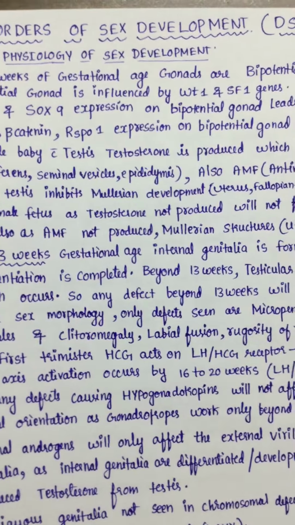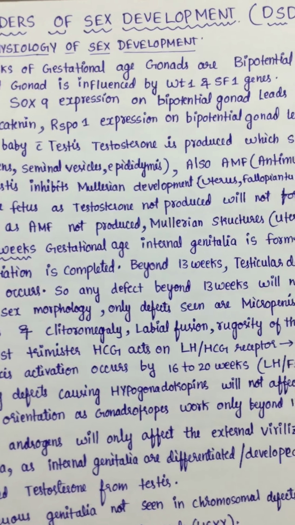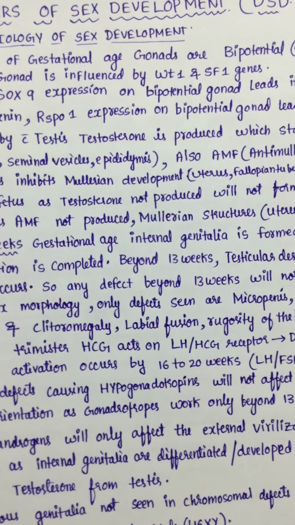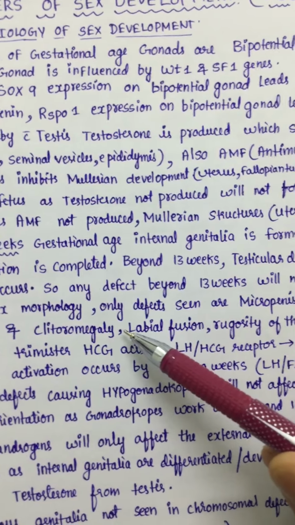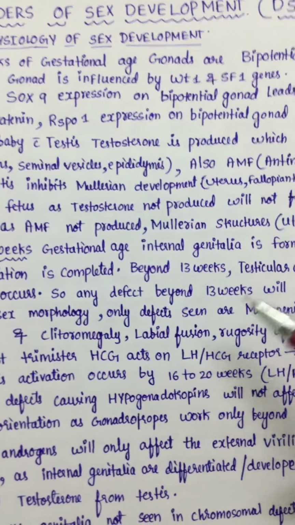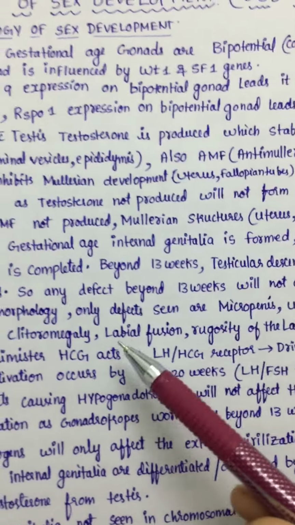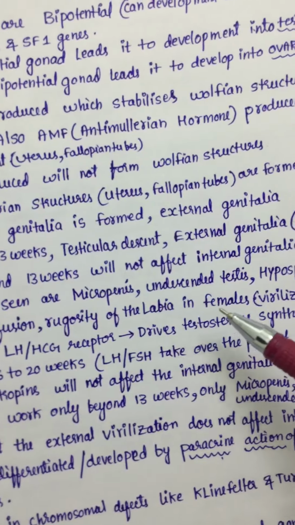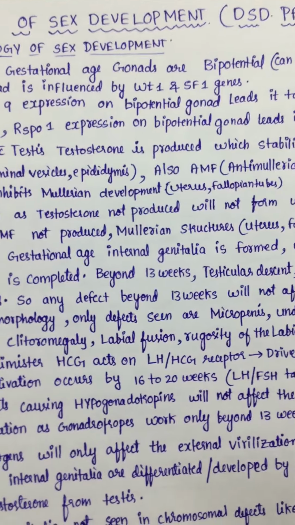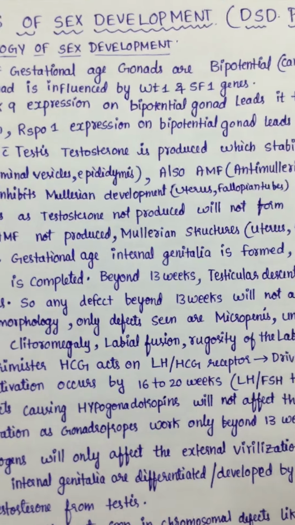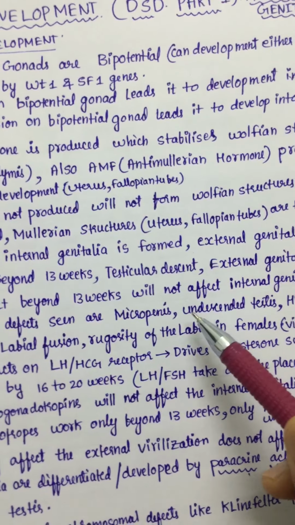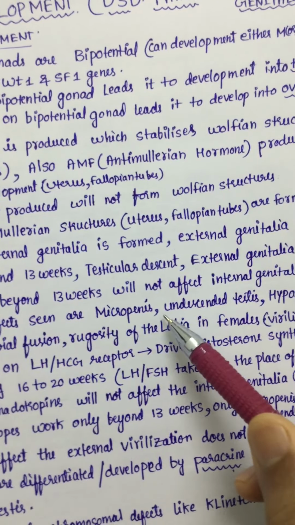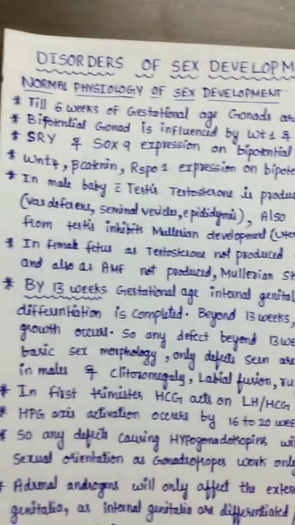So in females, if androgens, like in congenital adrenal hyperplasia, act on them, they will cause clitoromegaly. It's called virilization: clitoromegaly, labial fusion, rugosity of the labia in females. Virilization can occur beyond 13 weeks if there are excess androgens like in congenital adrenal hyperplasia. Whereas in males, beyond 13 weeks, if there is any defect, then there can be micropenis, undescended testis, hypospadiasis.